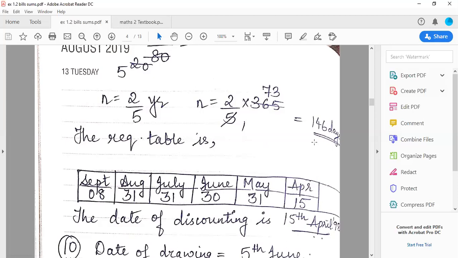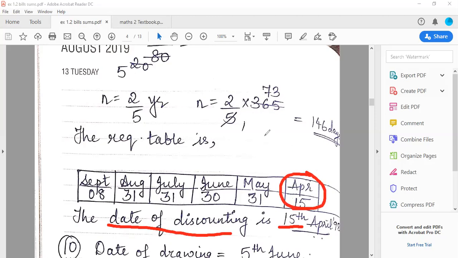Okay. Now listen to me very carefully. आपका date of discount 15 April is not that 15 which you see in the table. ये वाला 15 and ये वाला 15 both are different. Now listen to me carefully. When you are finding date of discount, you always have to subtract it from the days of the month.